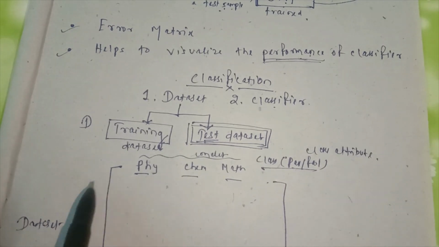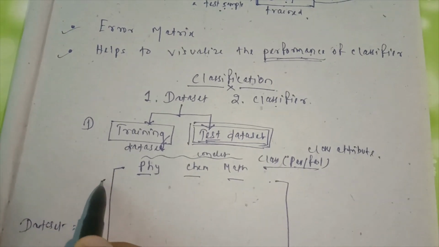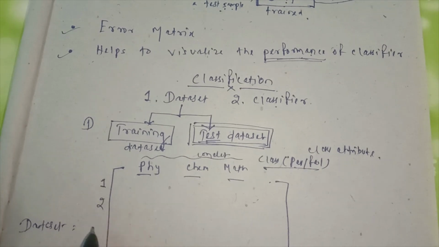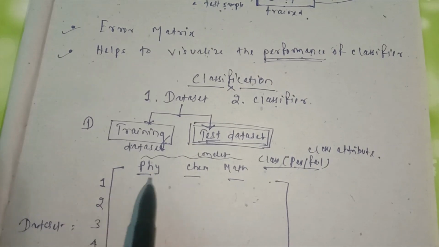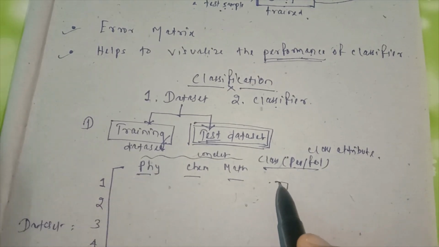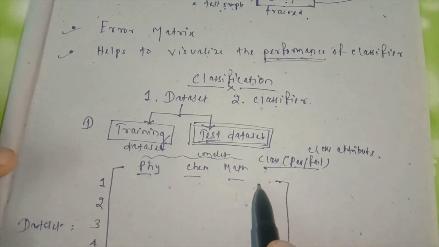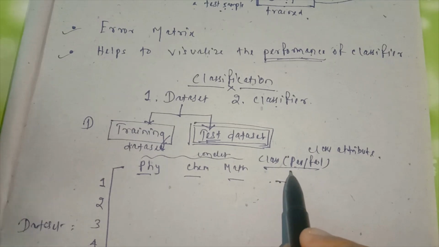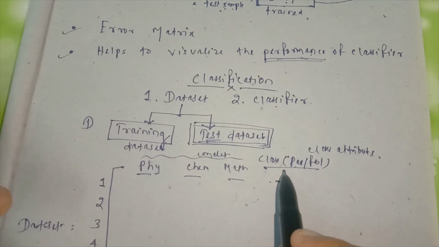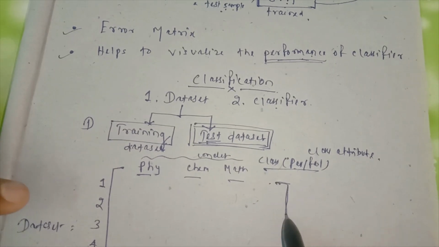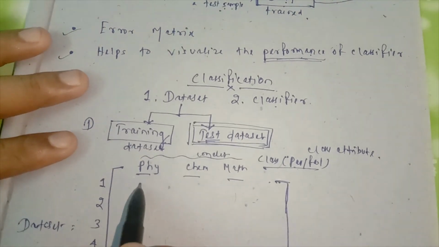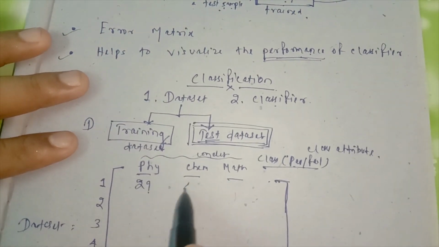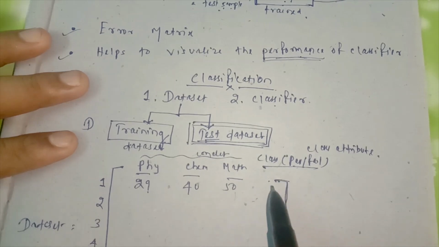Okay, so here I have to take 100 samples, or instances we can say. A student will pass or fail, if the student fails in one subject or maybe many subjects. The student will pass if the student secures more than 40 marks, or more than 30 marks. So individually, let's say some marks are there, 29, 40, 50, then the student is pass.